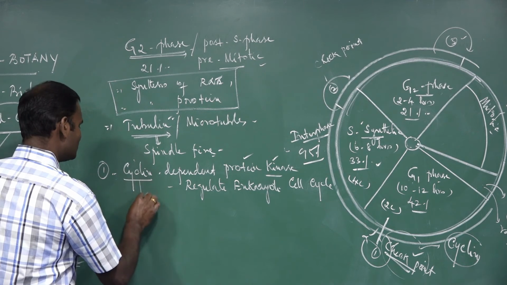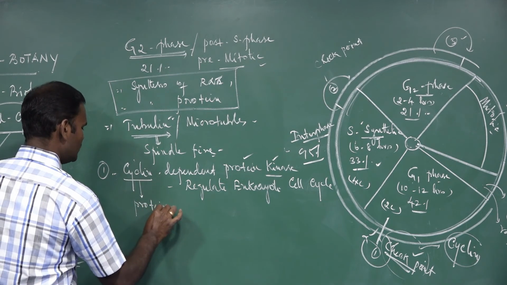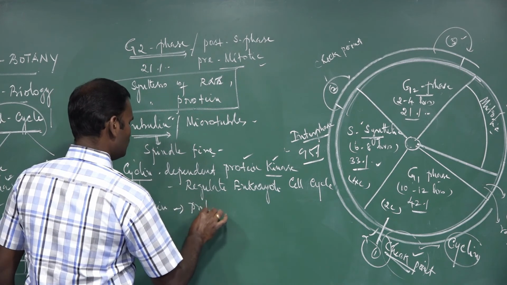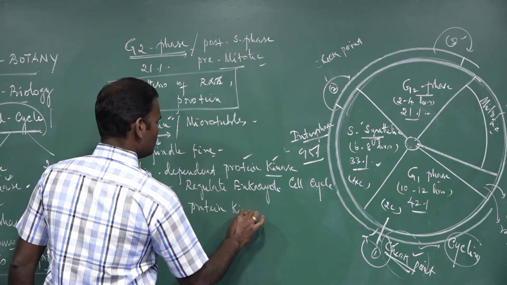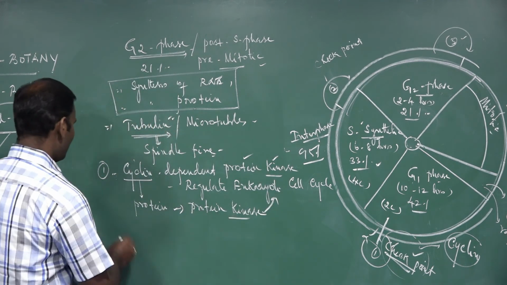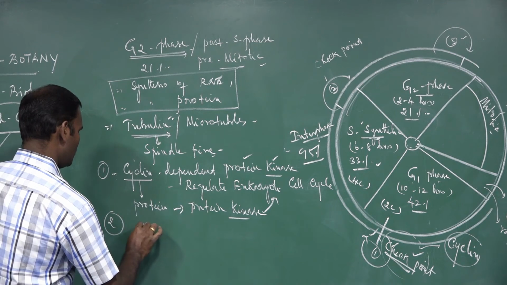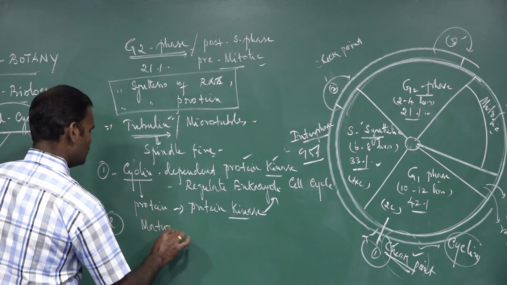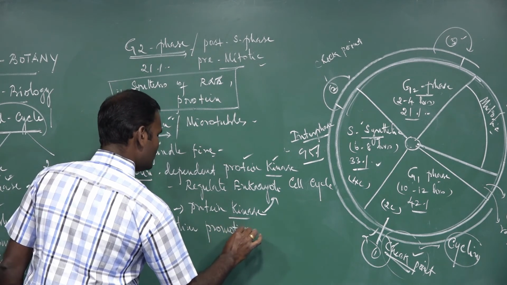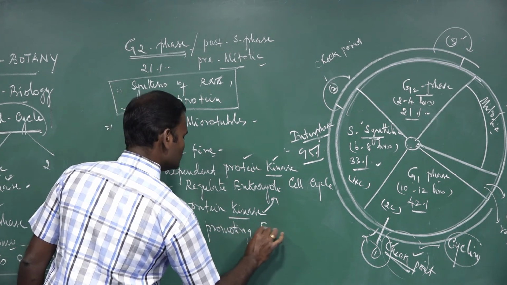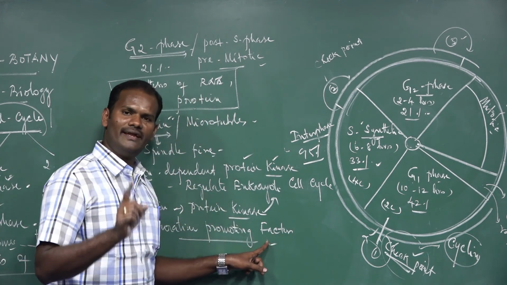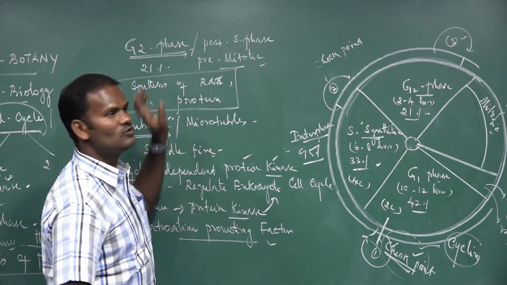Cyclin is nothing but a protein that activates the protein kinase, and the protein kinase regulates the eukaryotic cell cycle. Then another one is maturation promoting factor. Remember, it is the only protein synthesized in the G2 phase.